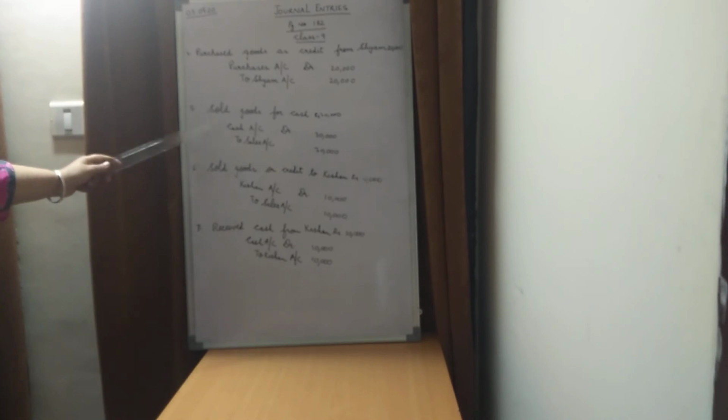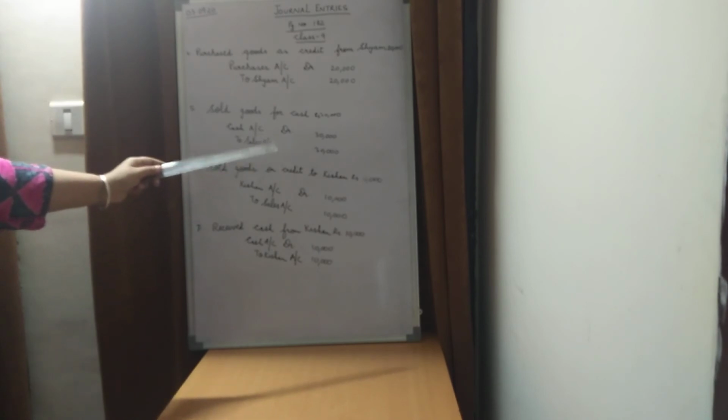But sales, to sales, why? Because the stock of the goods is getting decreased. So it says that to sales account, because stock is going out of the business. Sales is going out of the business. In this case, if you remember, children, purchases, we are purchasing, so it was an expense for us.